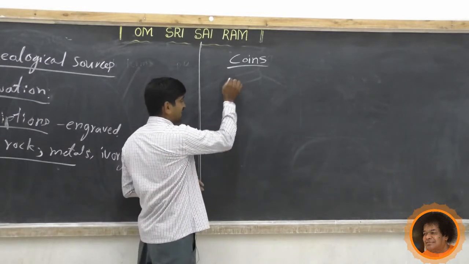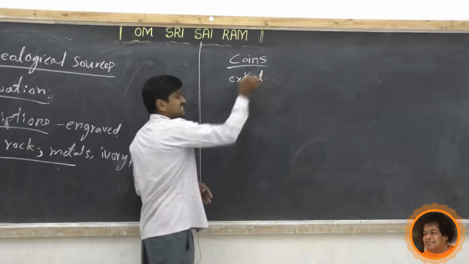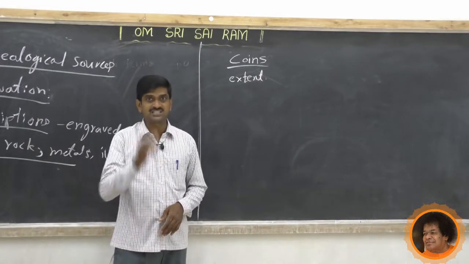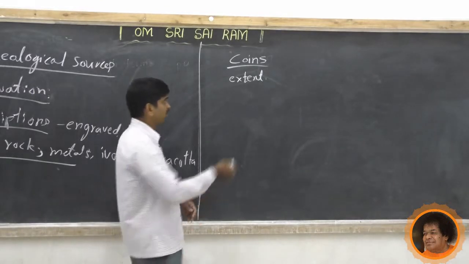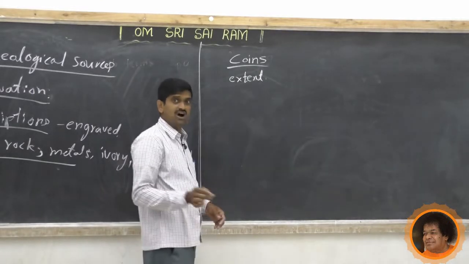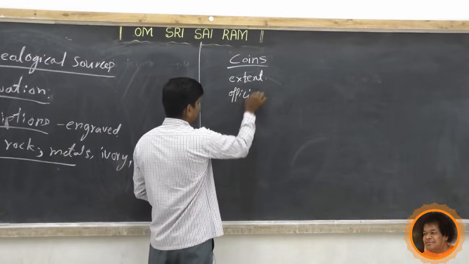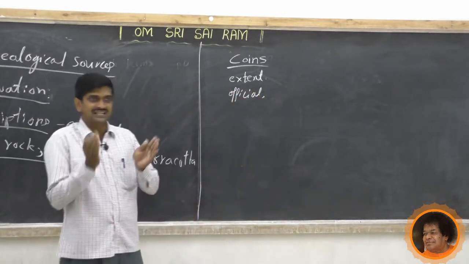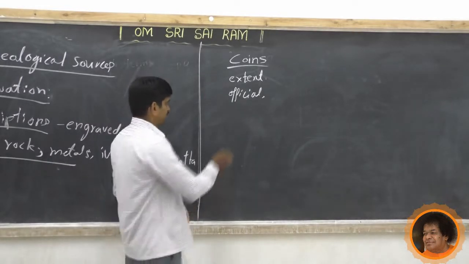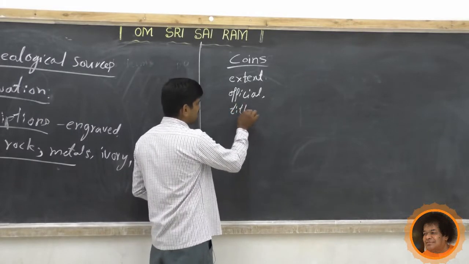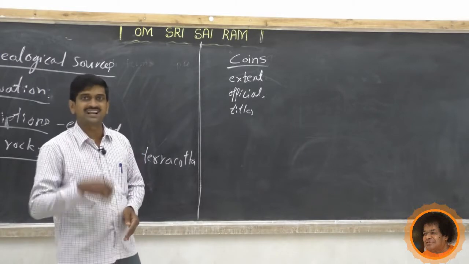or the geographical extent of the state, or the boundary of the state. We may know about the official language or the administrative language of that period. Next we may collect information about the titles of the king. The king may have various titles, and we will get information about the titles also. We may get information about the religion also.